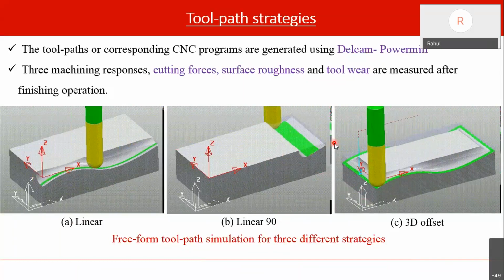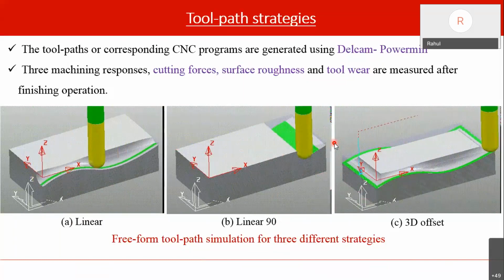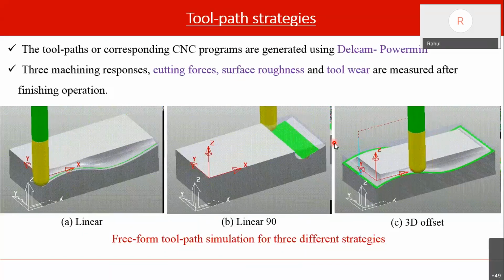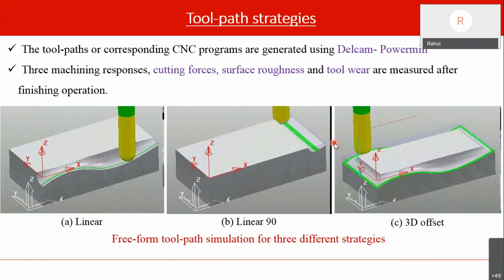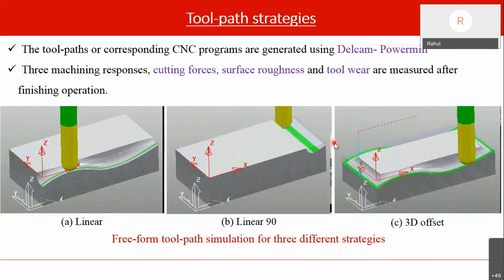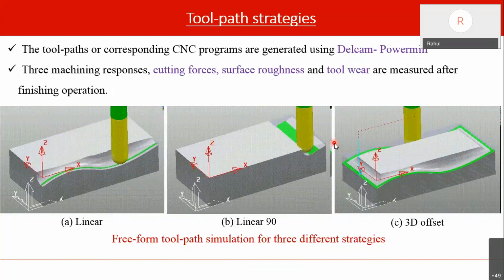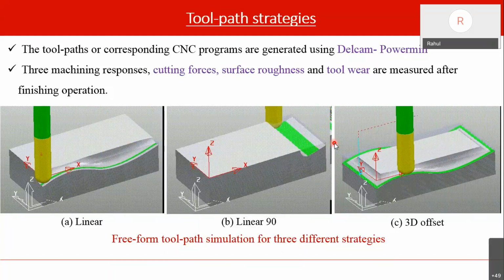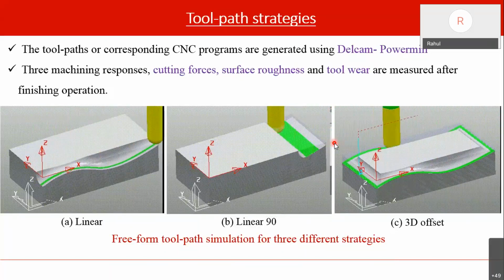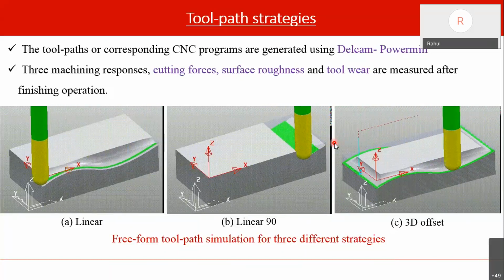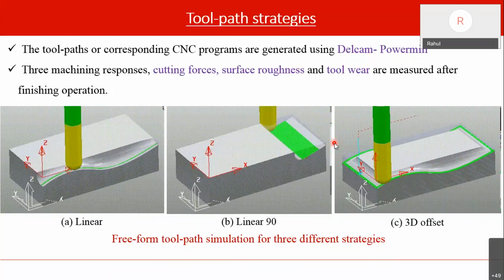There are many other strategies also, like zigzag 90 strategy, concentric or spiral in, spiral out strategies, radial milling. So many different strategies you could find in literature. But while going through all the literature, we found in common that these three strategies are more often used.